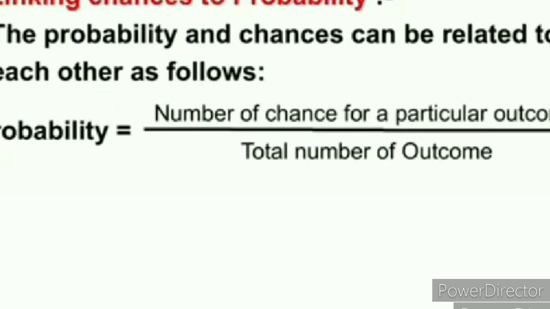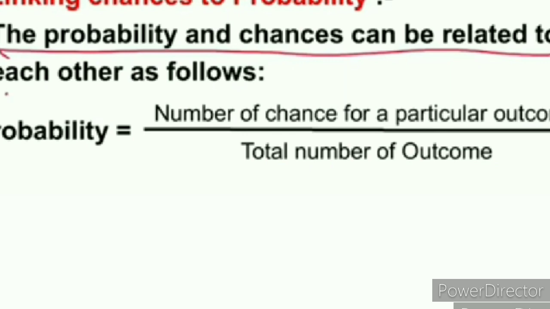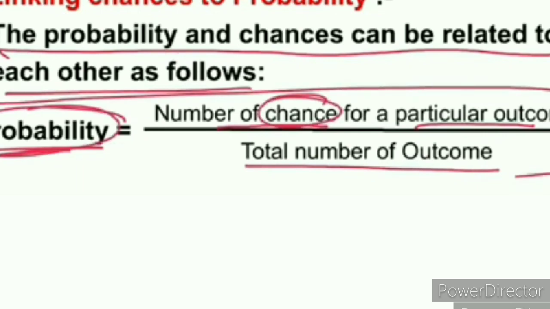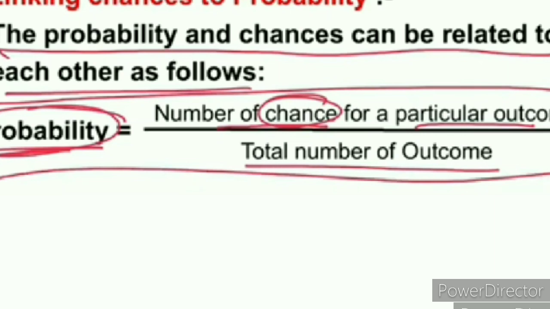Next term is linking chances to probability. The probability and chances can be related to each other as follows. This is the formula of probability: number of chances for a particular outcome divided by total number of outcomes. This is the relation between chances and probability.